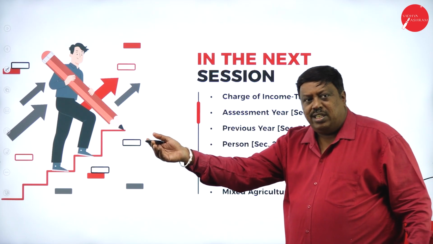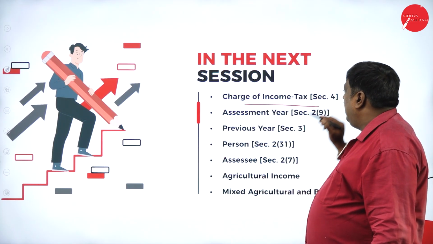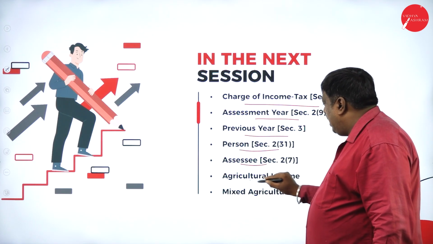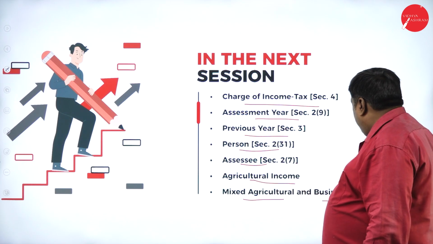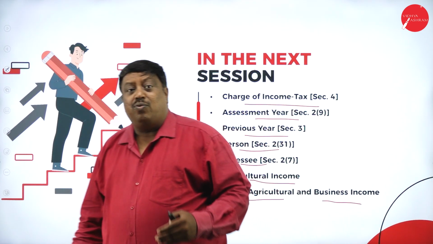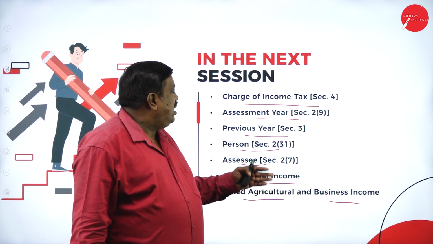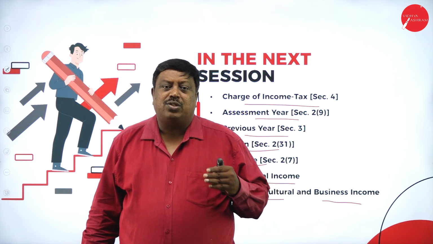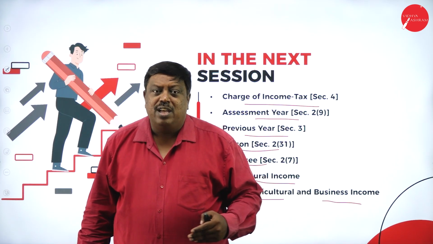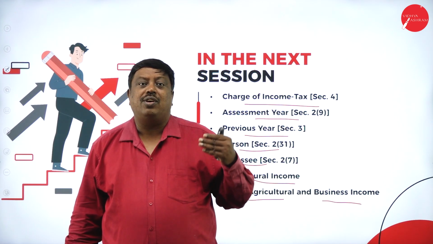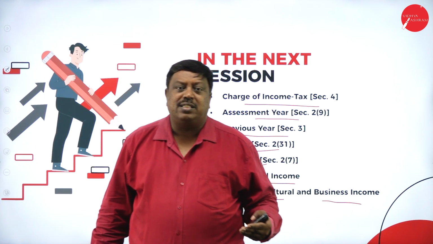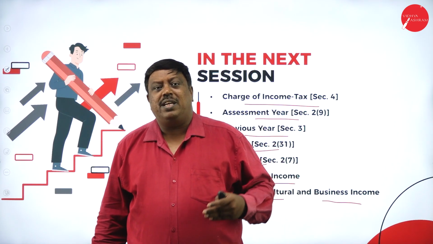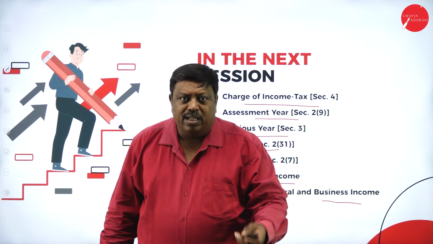In the upcoming session, let us discuss charge of income tax, assessment year, previous year, person, assessee, agricultural income, mixed agricultural income and business income. Whatever we are going to discuss in the upcoming session, there will be compulsory 2 marks and 10 marks questions. So understand the concepts easily so you can score the marks, and it can also be utilized for your future activities of income: what you earn, where it is taxable and how much it is taxable. It can be easily understood by students who will be earning income in the future.